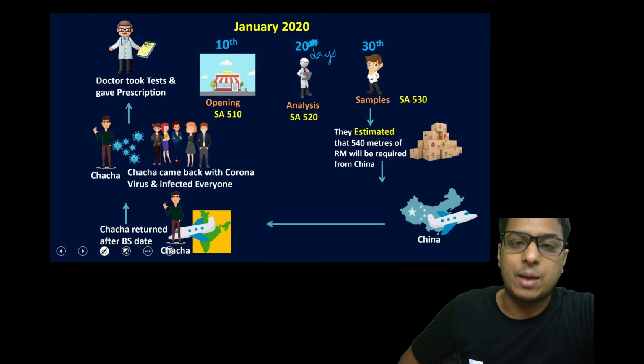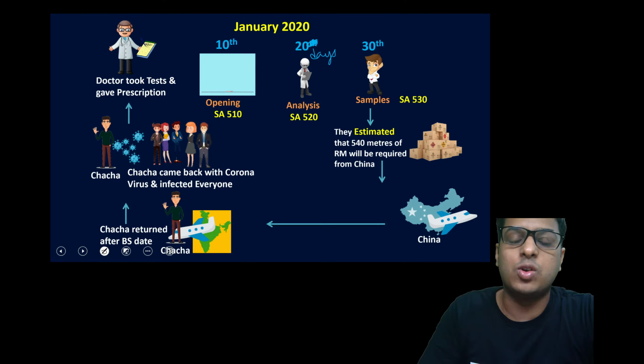So on 10th we have our opening. So with that you have to remember 510, that is opening balances. For 20 days we analyzed what is going wrong, so with that analytical you remember 520. With 30 you can remember 530, that is your samples. We decided to give samples, that is audit sampling. Then 540 is estimated, that is nothing but SA 540, accounting estimates.